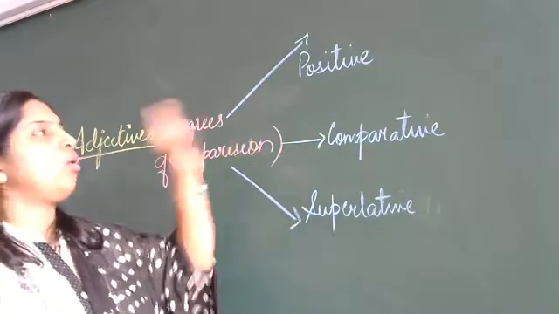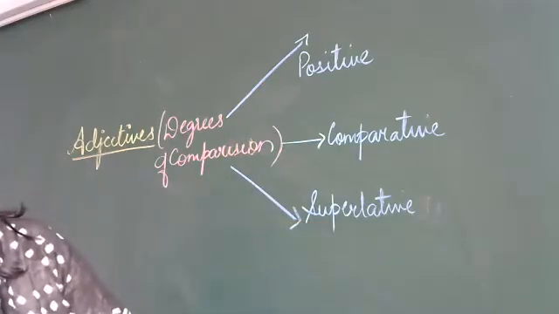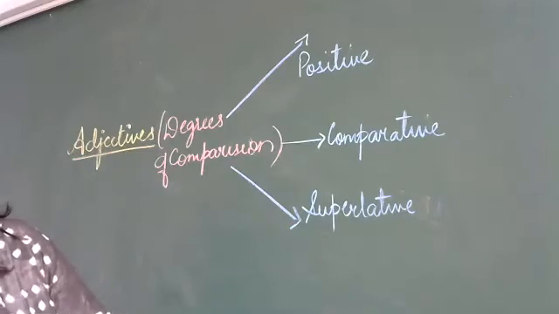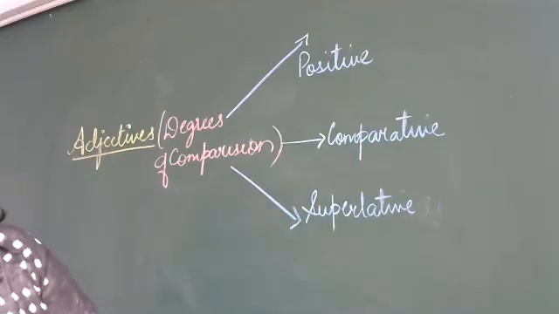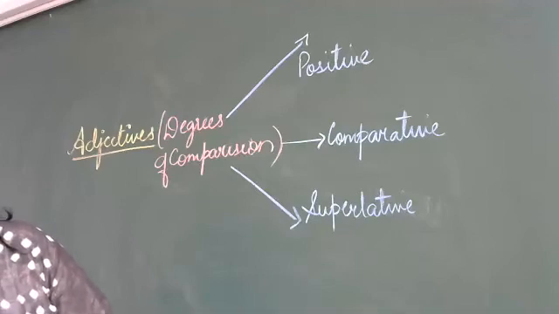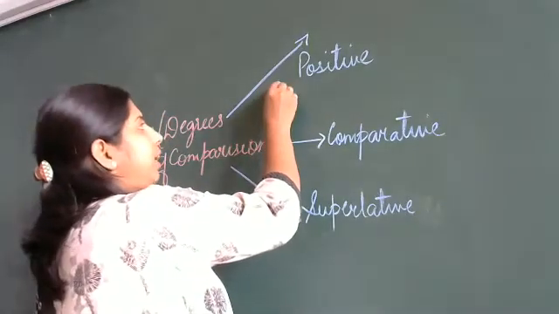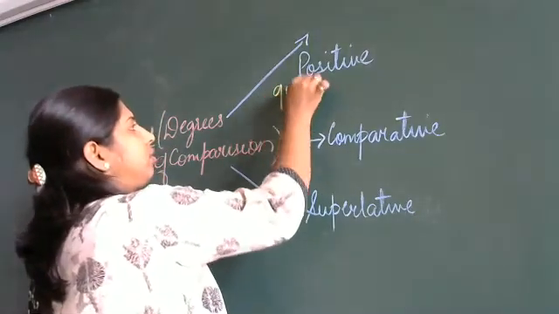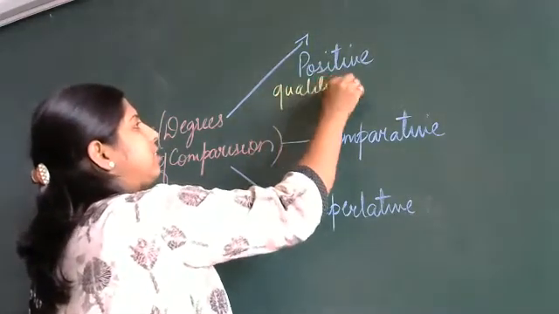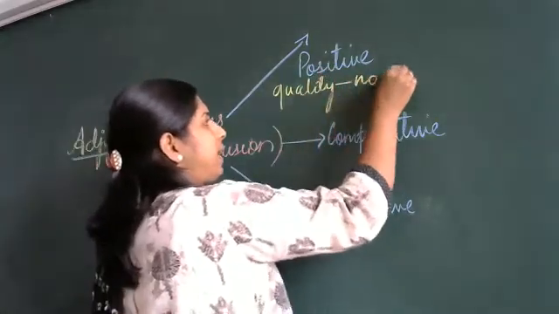Now let us see what is the meaning of positive degree. The positive degree shows some quality and it is used when no comparison is made. In this, there is only a quality shown in the sentence where there is no comparison.